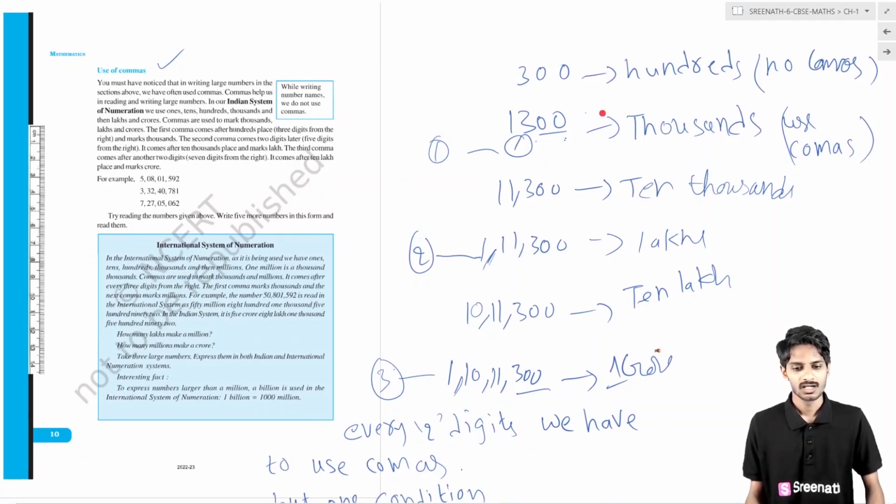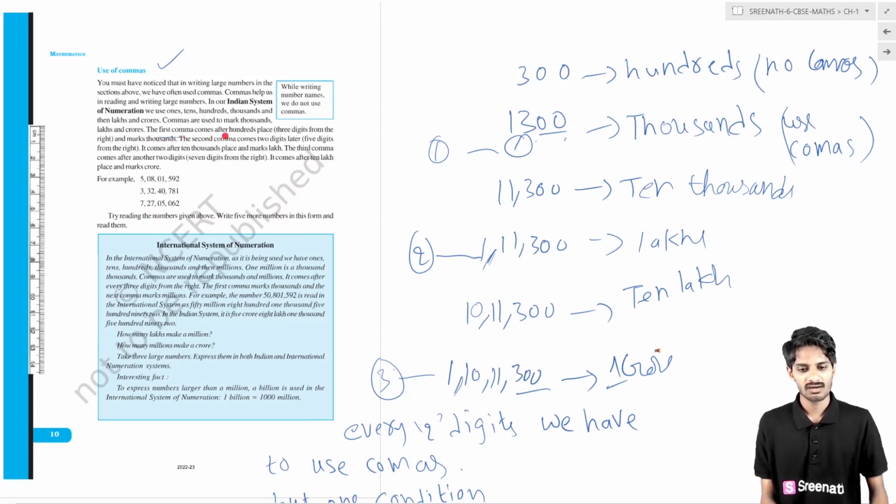Okay, now if you try to read it, it will be easy because there is a comma, no? That's why there is 5 lakhs, 8,000, 5 crore, 8 lakhs, 1,592. It will be easy to read. The first comma comes after the hundreds place, 3 digits from the right.